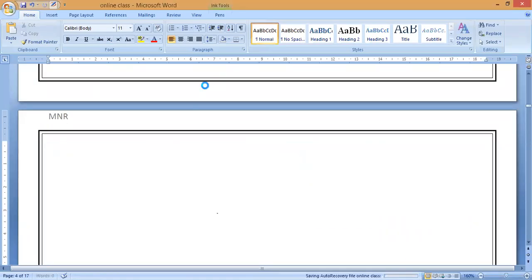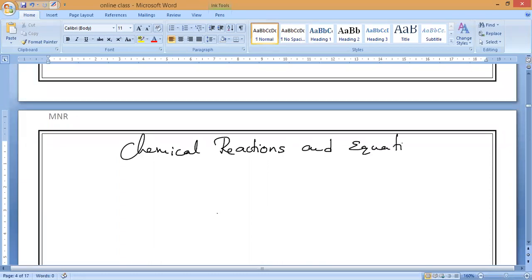So as we notice, presently we are studying which chapter? Chemical reactions and equations. Yes or no? In the last class, as I told you, I gave a few examples of how we can say which is a chemical reaction and which is a physical reaction. Chemical changes are carried out in chemical reactions, and physical changes are carried out in physical reactions. Now let us see in detail, we'll proceed.